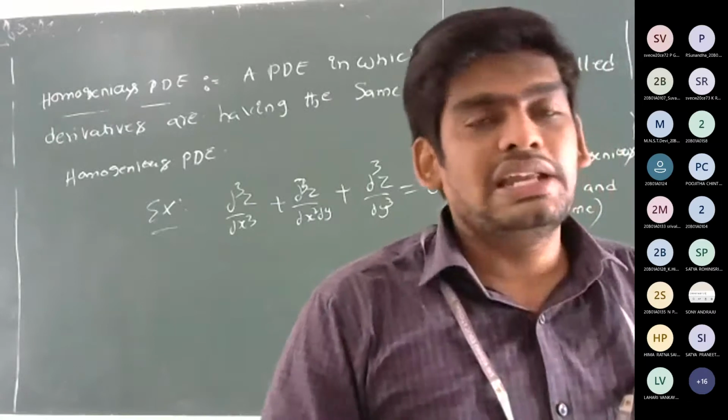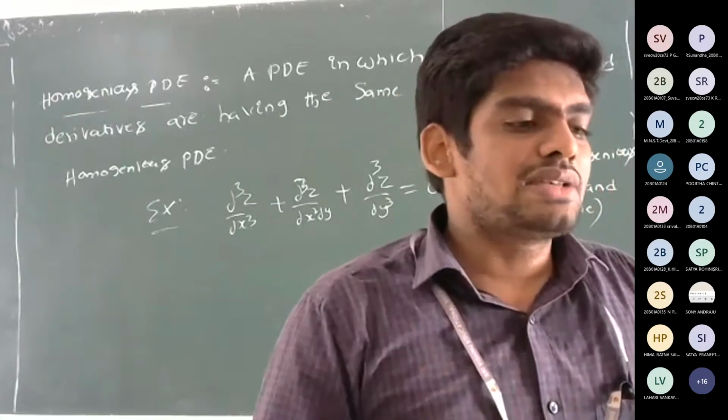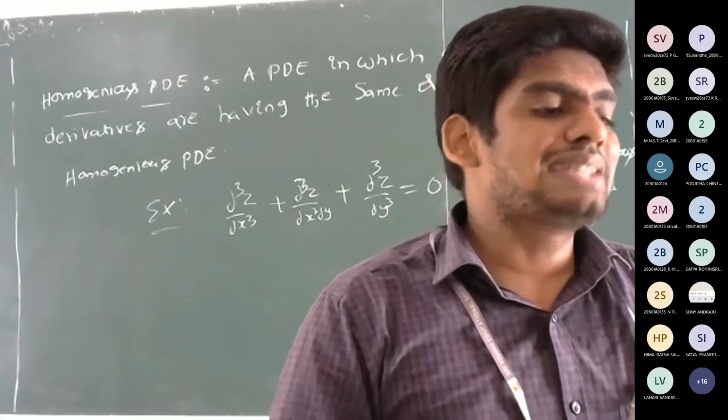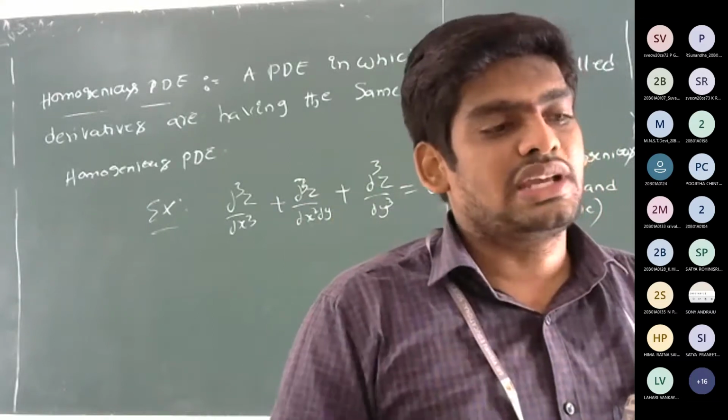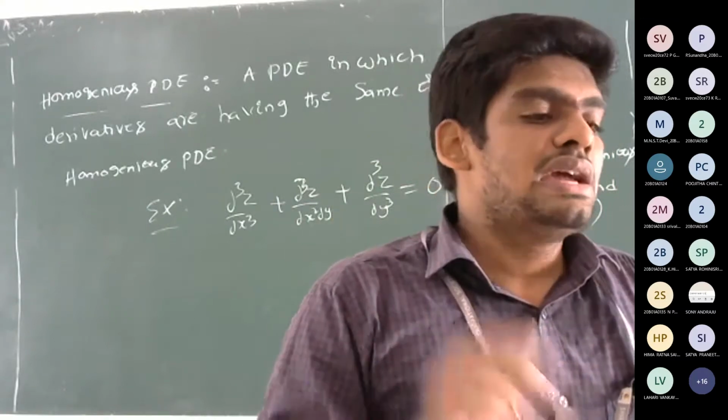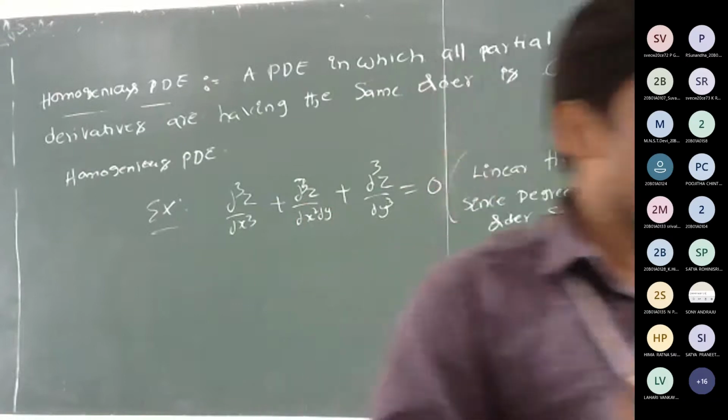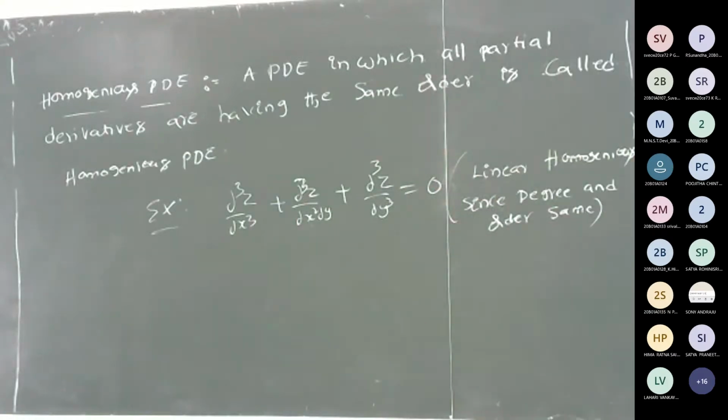In the discussion of linearity, we concentrate on the degree, but coming to homogeneity, we concentrate on the order. That is the only difference between linear and homogeneous. These are the best examples.